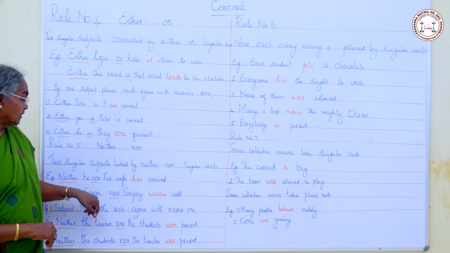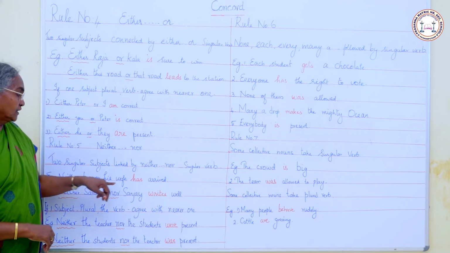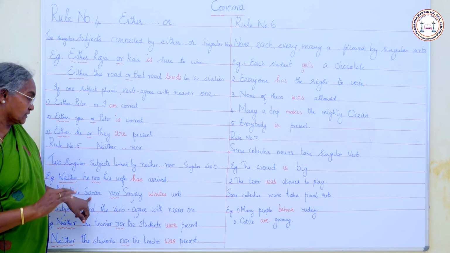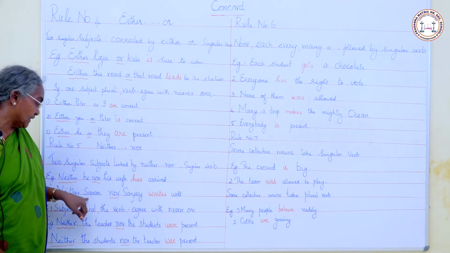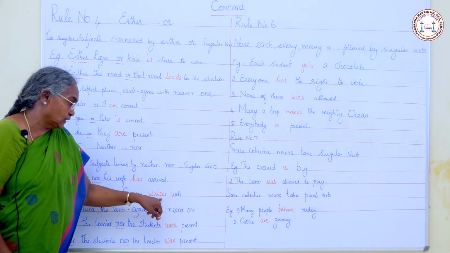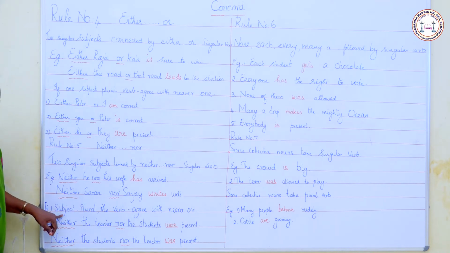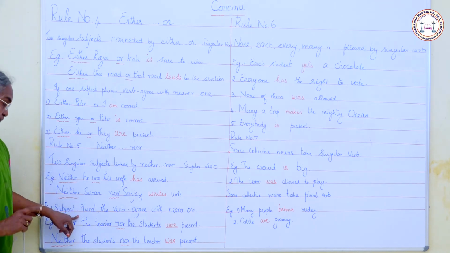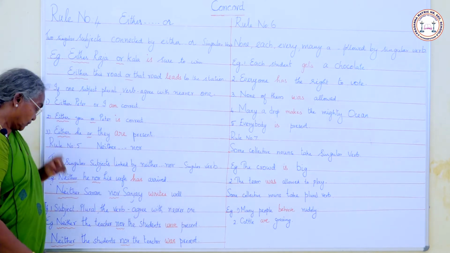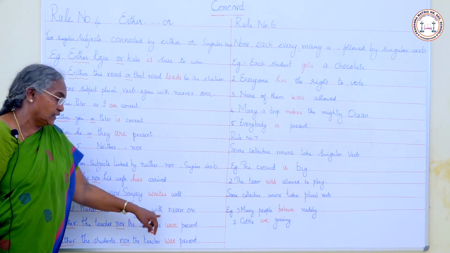Neither Saran nor Sanjay writes well. Sanjay does not write well and Saran also does not write well. Two singular subjects connected by neither nor, we use a singular verb. Then if one of the subjects is plural, the verb should agree with the nearer one.